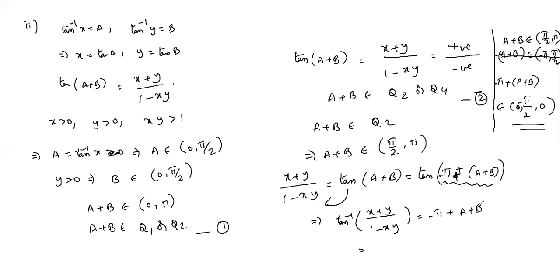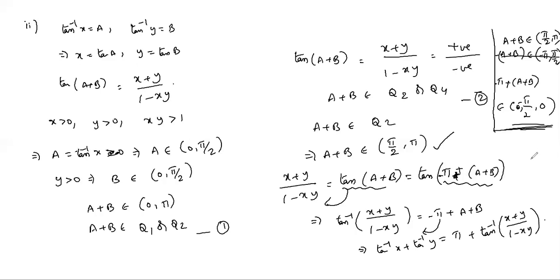So from this, what is a plus b? Tan inverse x plus tan inverse y. If you take minus 5 to this side, plus 5, 5 plus tan inverse x plus y by 1 minus x square. This tan a plus b, because a plus b does not belong to the principal value, we have to change tan a plus b to minus 5 plus a plus b, because that belongs to the principal value. No other transformation can belong to this.